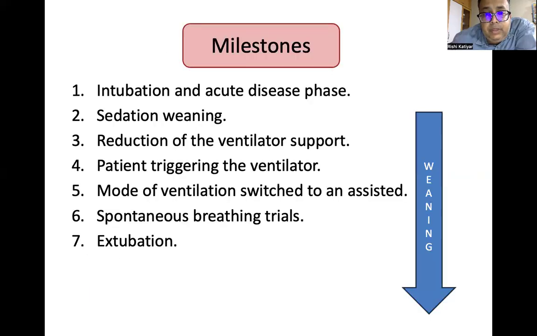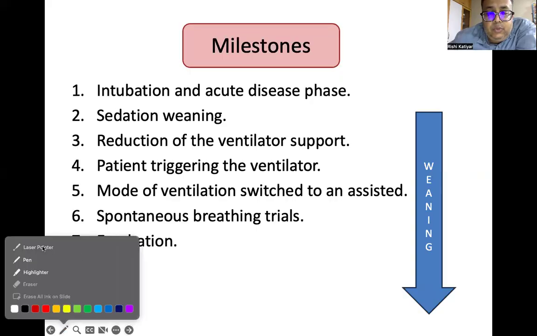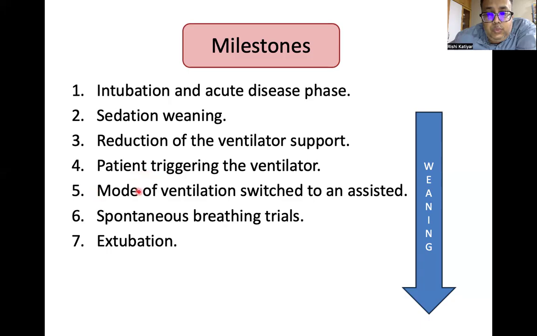So the milestones of the weaning are, first and foremost, for any disease cause, you are performing an intubation, going on with sedation. Start weaning by reducing the ventilatory supports, patient triggering the ventilator. You want to switch from the control mode to an assisted mode, give a spontaneous breathing trial, and then extubate your patient. These are the milestones of weaning.